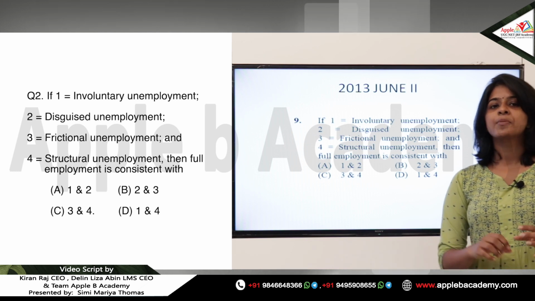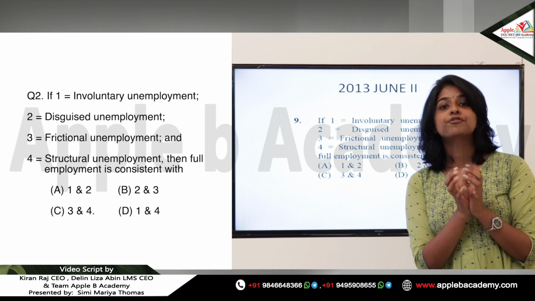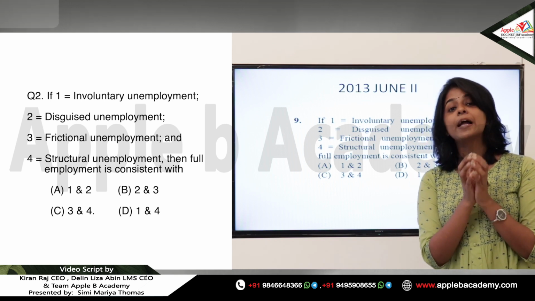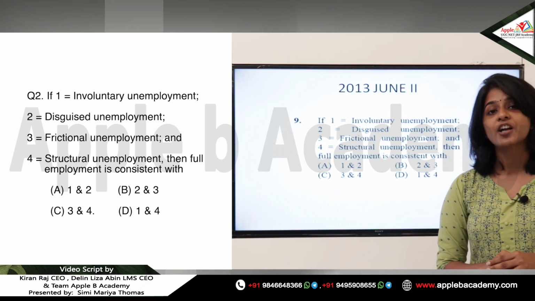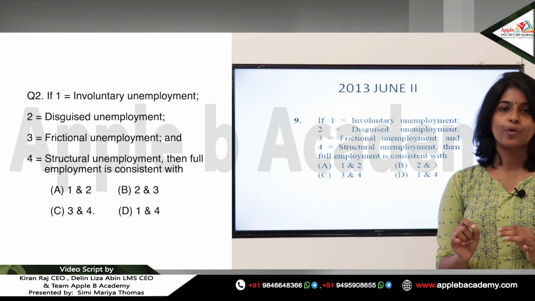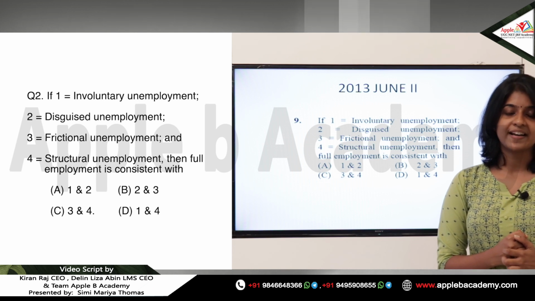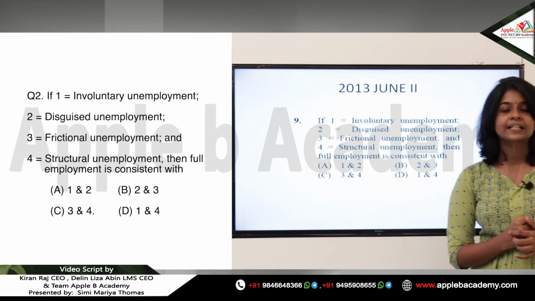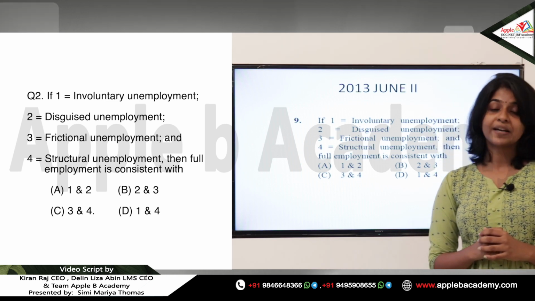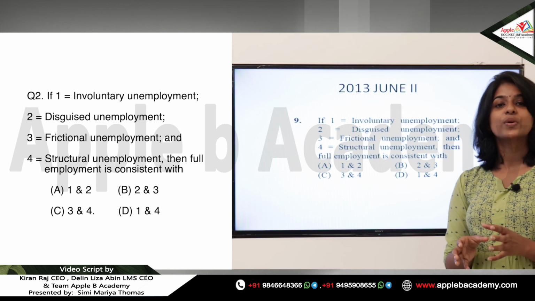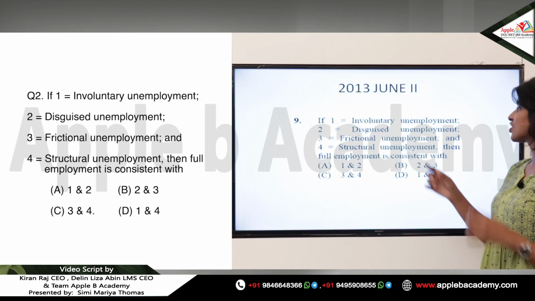When we take the concept of full employment, it means the economy is at its full potential or full capacity. Even though the economy is at full employment, there still exists a possibility of the natural rate of unemployment, and that is a combination of frictional and structural unemployment. That is, frictional unemployment plus structural unemployment will give you the natural rate of unemployment, and that means full employment is consistent with the natural rate of unemployment, which is a combination of frictional and structural unemployment.